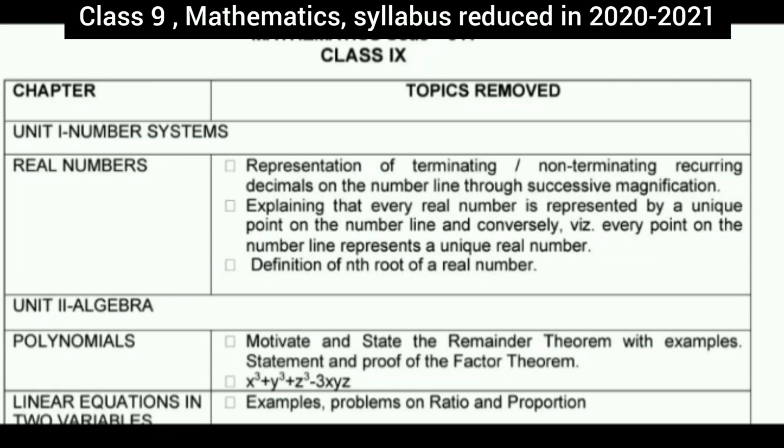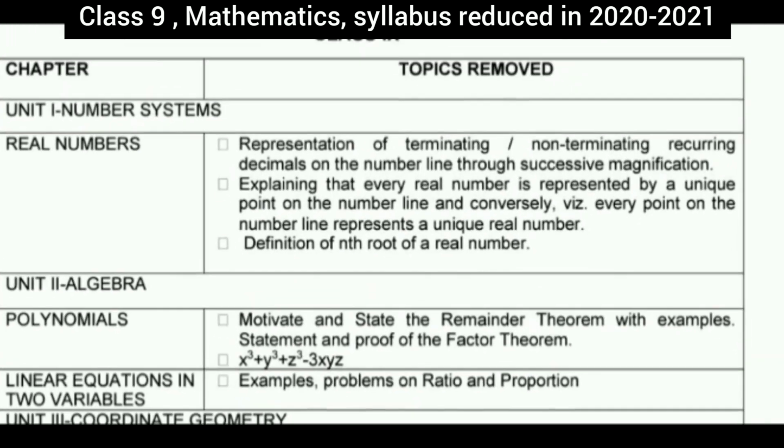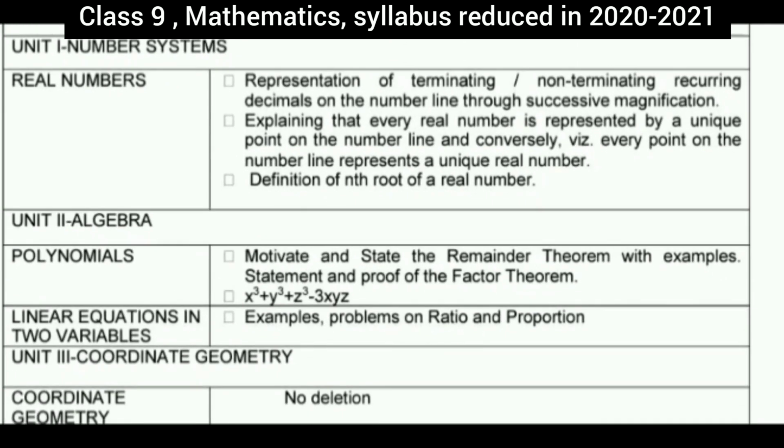The second chapter name is Polynomial. From the Polynomial, the topics removed are motivate and state the remainder theorem with examples, statement and proof of the factor theorem, x cube plus y cube plus z cube minus 3xyz.